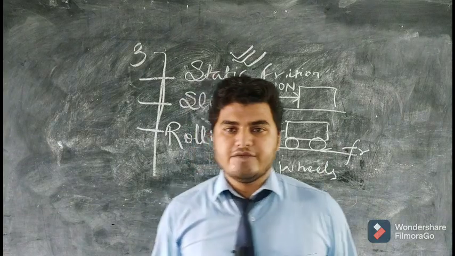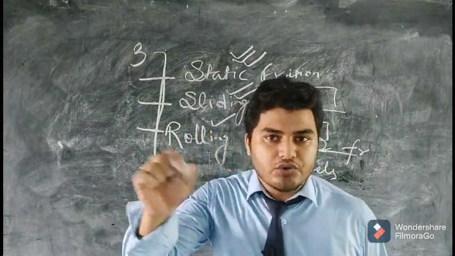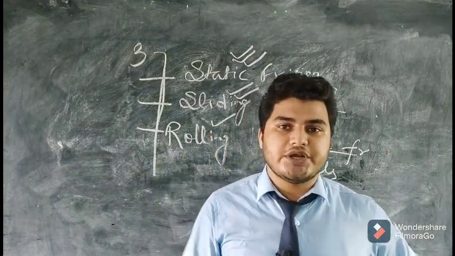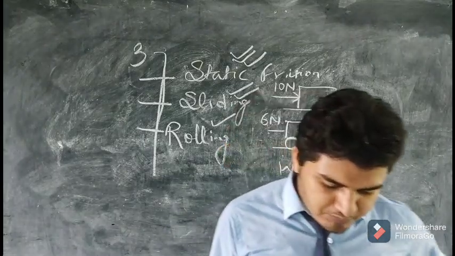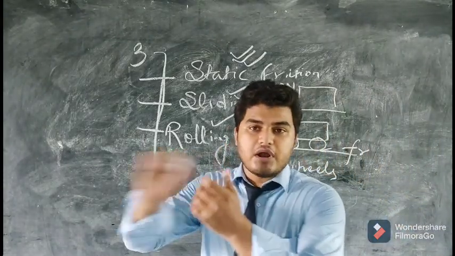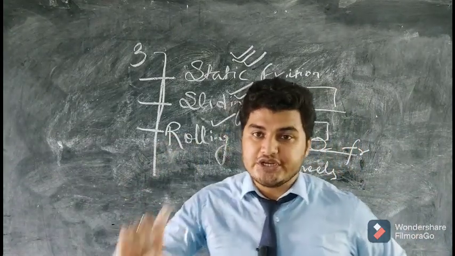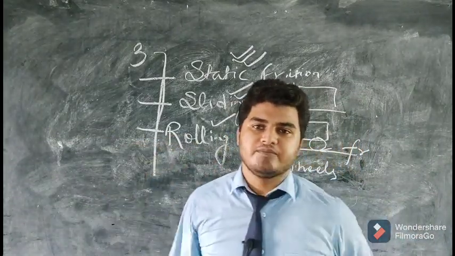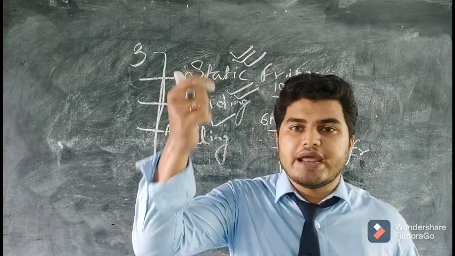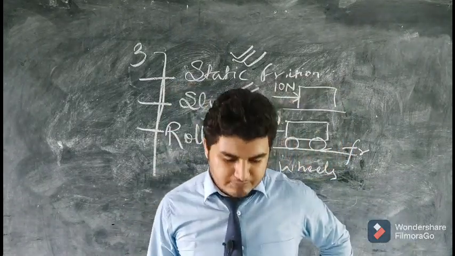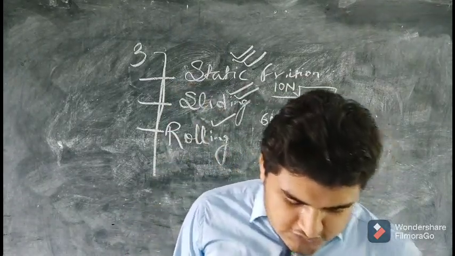If the paper is very smooth, you are not able to write on that paper because friction is reduced. So writing is possible. Matchsticks: when we are burning the matchsticks, the friction causes the matchsticks to burn because heat energy is produced when you rub the matchstick, and that heat energy ignites the chemical in that matchstick. So these are the advantages.